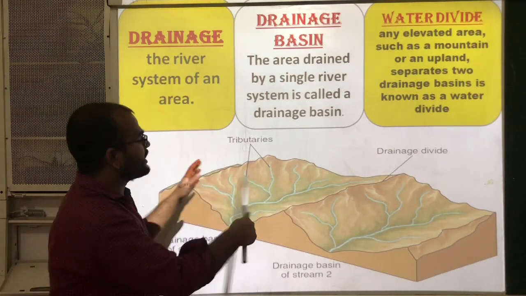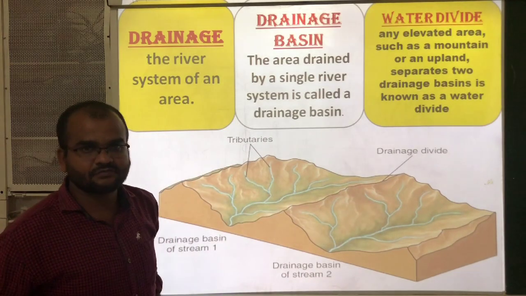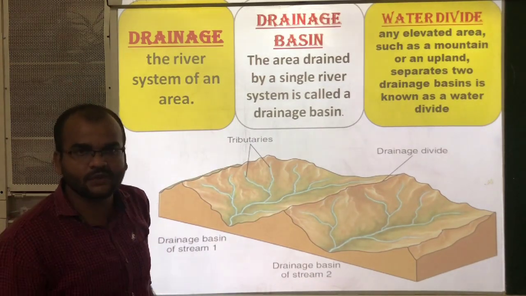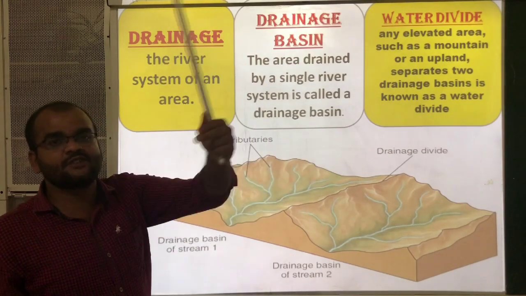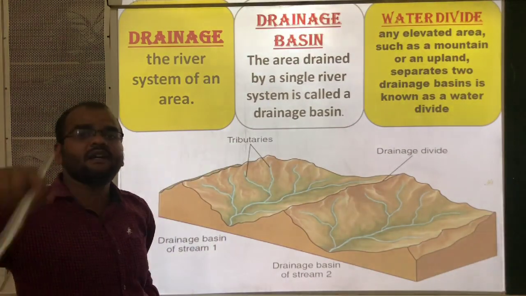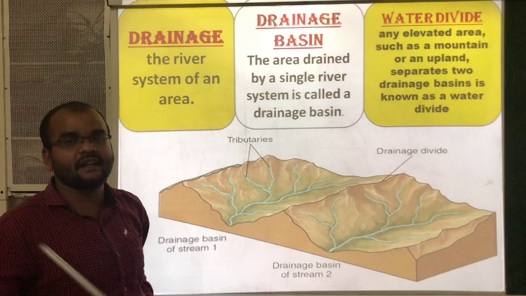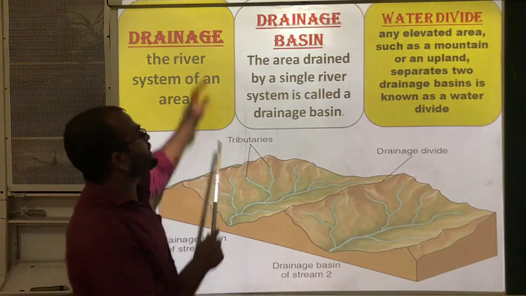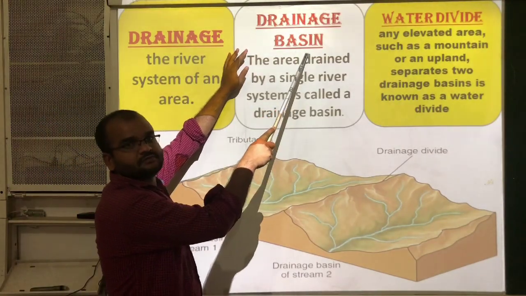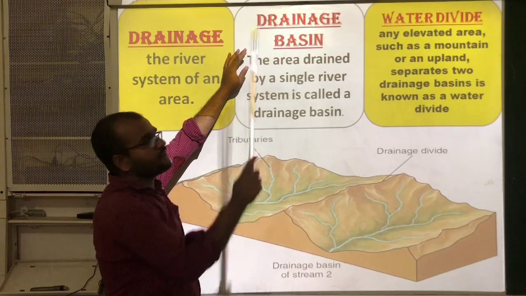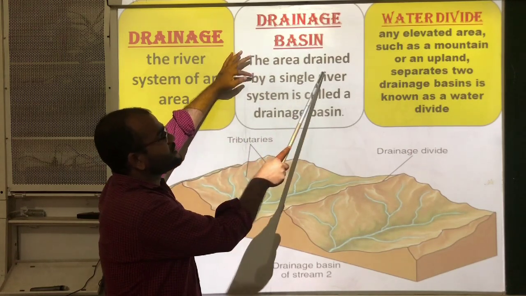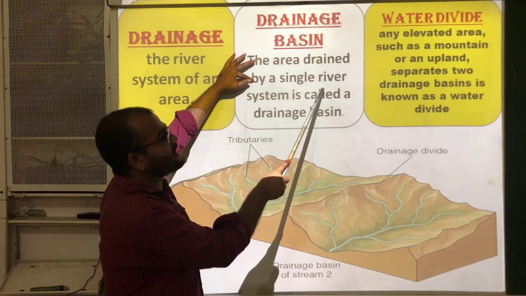Drainage means the river system of an area. In an area one river flows and some tributaries join it. Combinedly we call that drainage. Next, drainage basin. Drainage basin means the area drained by a single river system.